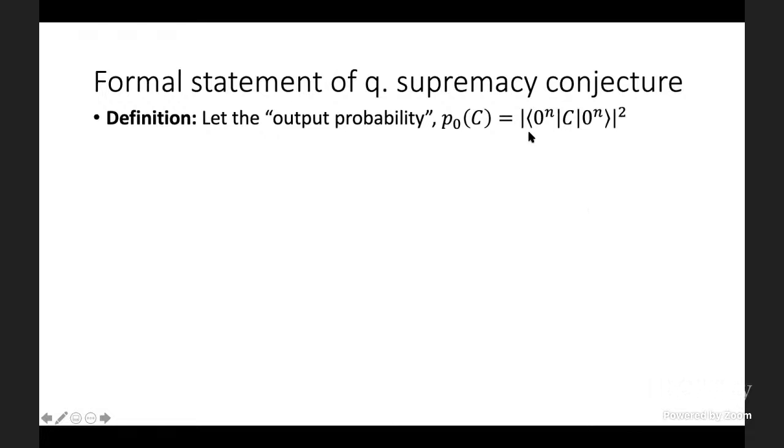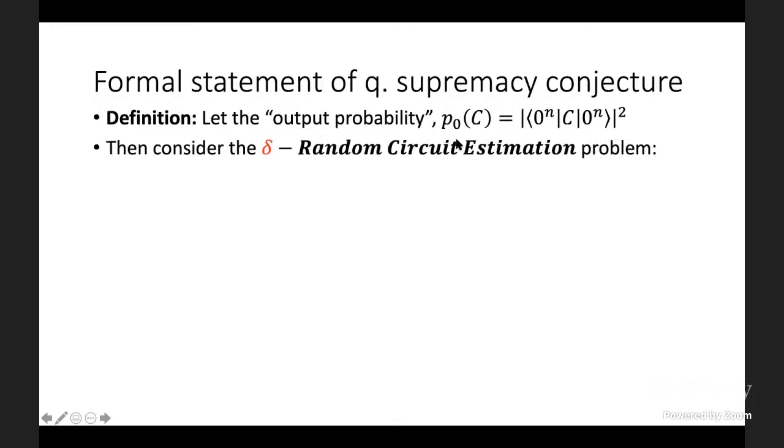Let's make this conversation a little bit more precise. So I'll start with a really simple definition. I'll call the output probability of a quantum circuit this quantity. It's simply the probability that if we start in all zeros, apply our random circuit, and then measure all n qubits in the computational basis, we see all zeros again. All right, so that's P0 of C, and we'll stick with this notation throughout the talk.